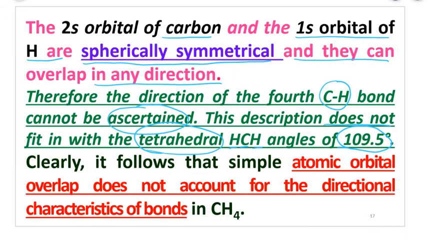Therefore it clearly follows that simple atomic orbital overlap does not account for the directional properties or characteristics of bonds in the methane molecule.